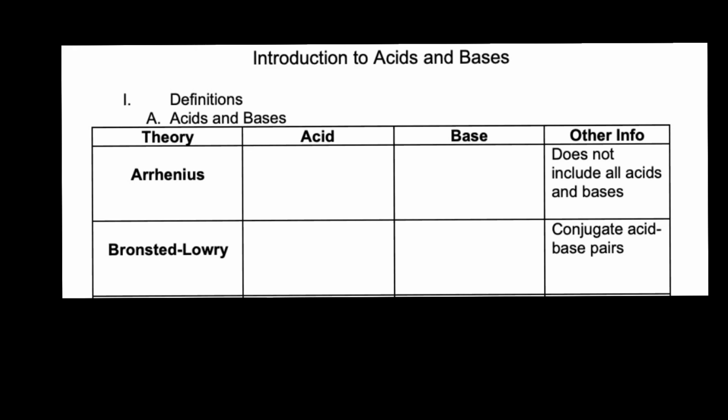Arrhenius was one of the first scientists to recognize that some compounds, not all, had similar characteristics, and he defined acids as something that produced H plus when in water, so when in an aqueous solution. And then he said that a base, and this should jive with what you already know, produced OH minus or hydroxide ions when in an aqueous solution. So the one limitation with the Arrhenius acid-base definition is that it has to be in water.